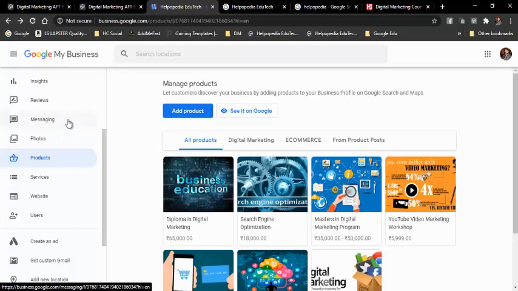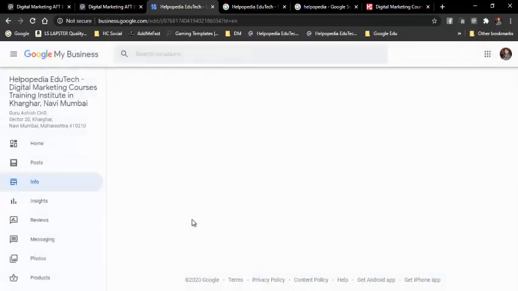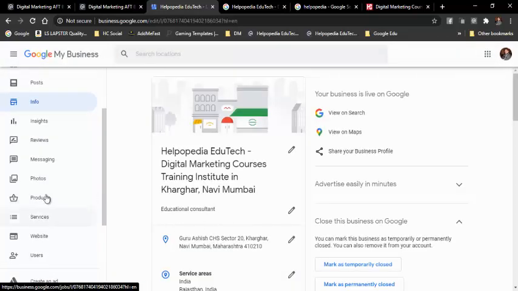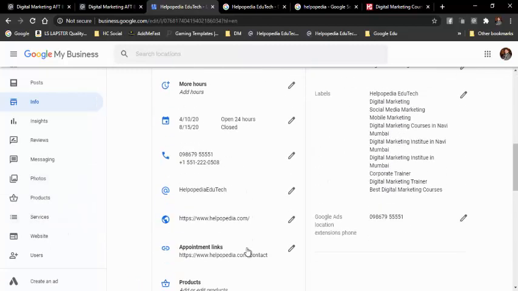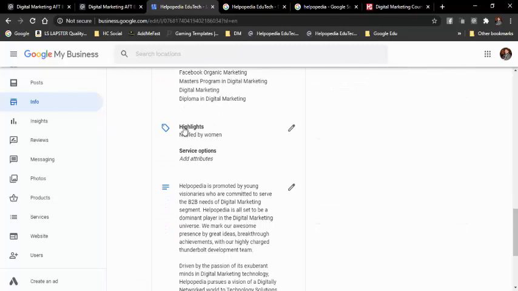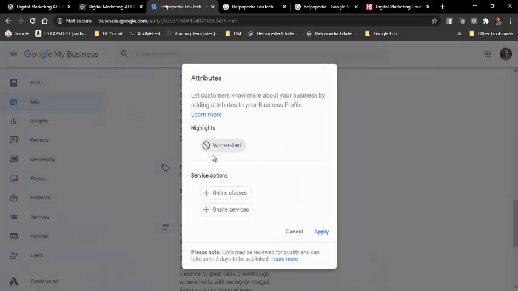Now we were in info. In info, we were at products and services, and it directly takes us to the products and services page. We have individual links over here in the menu, so that is not a problem. Over here is highlighted, where we don't have much information, like led by woman or not.